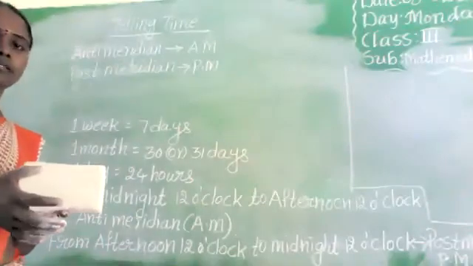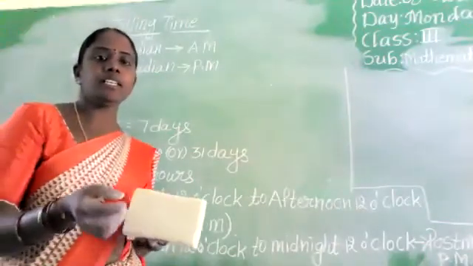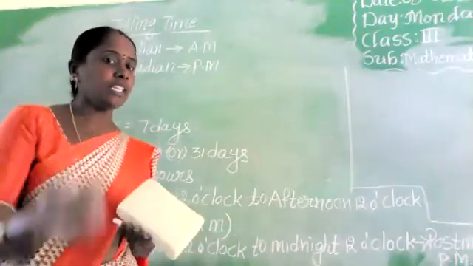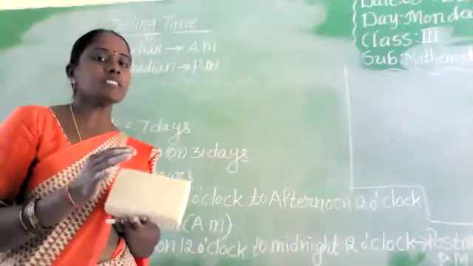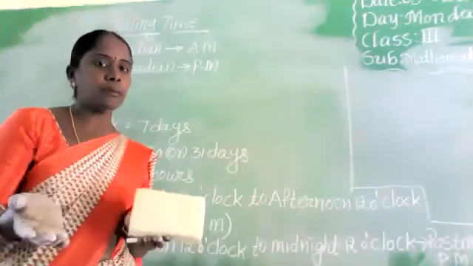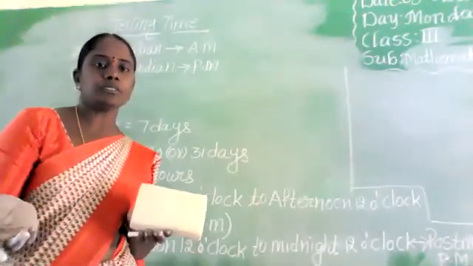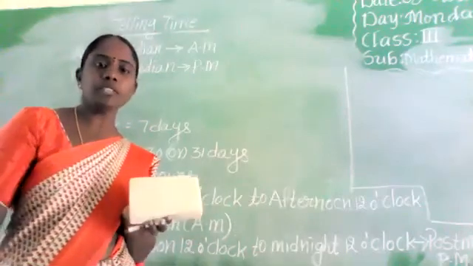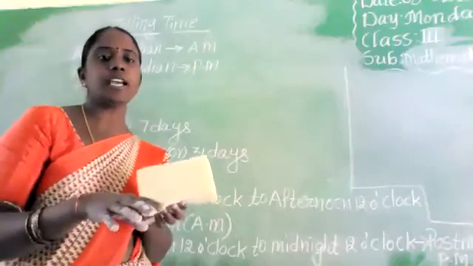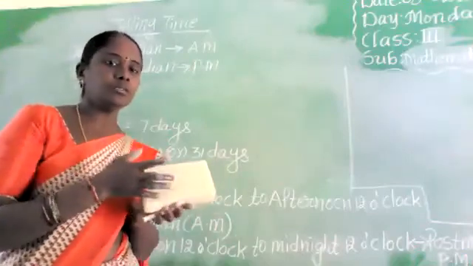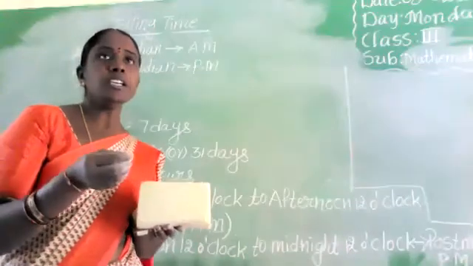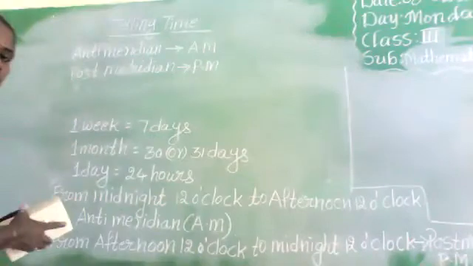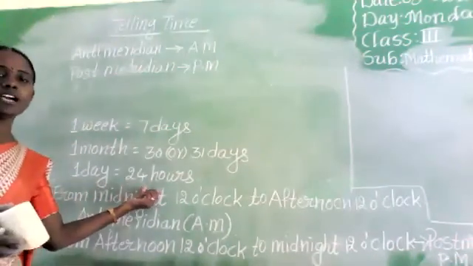Morning 8:30, we have to say anti-meridian time. That is 8:30 a.m., 11:30 a.m., 11:59 a.m. That is morning time. Next, from 12 o'clock, 12 p.m., 12:30 p.m., afternoon, 1:30 p.m., 2:30 p.m. From afternoon to night, we say post-meridian time. From early morning up to afternoon, we say anti-meridian time.